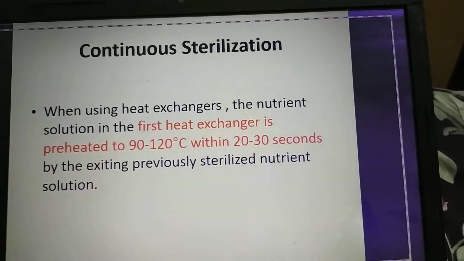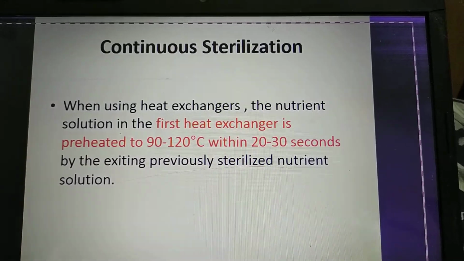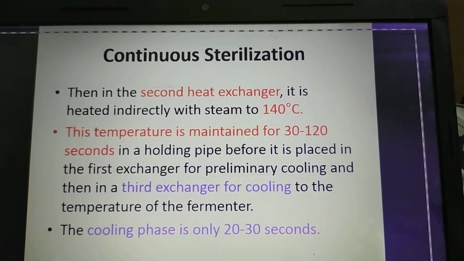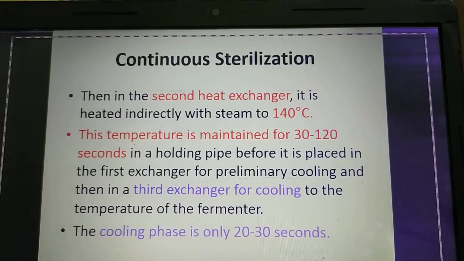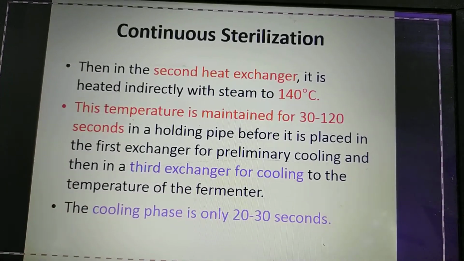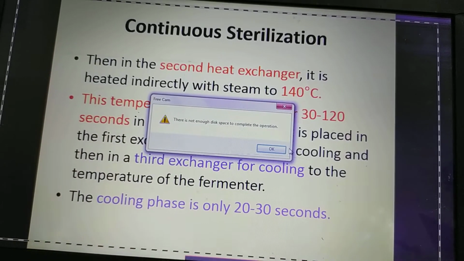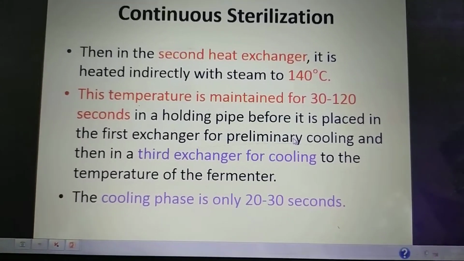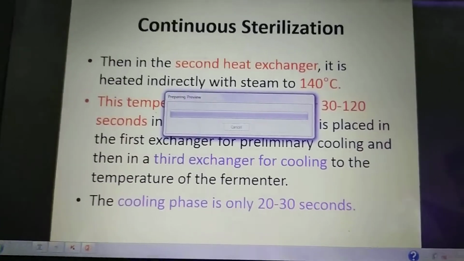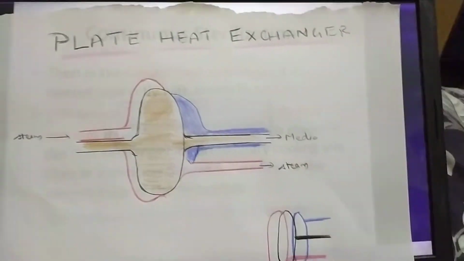When you're using heat exchangers, the nutrient solution in the first heat exchanger is preheated to 90 to 120 degrees centigrade for 20 to 30 seconds. The second heat exchanger is at 140 degrees centigrade. A third heat exchanger is also there, where it's only for a few seconds. This temperature is maintained. I'll give you a picture here to understand this first. I've got a picture here to explain this concept.